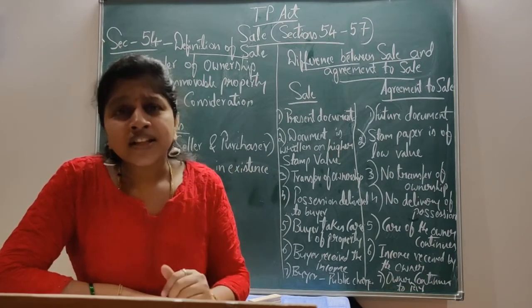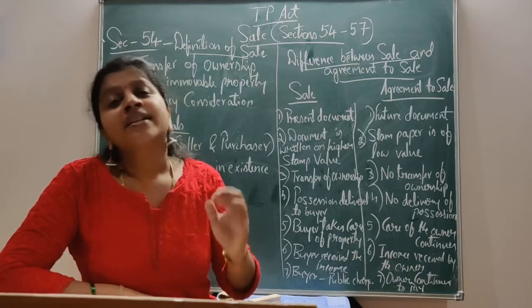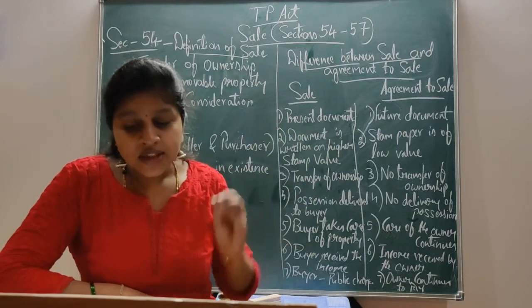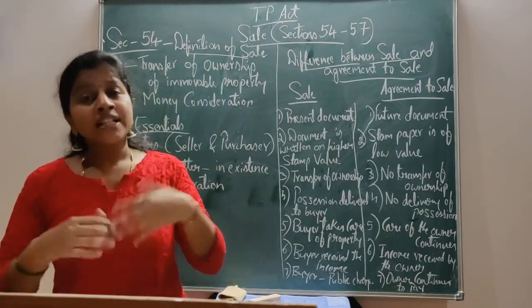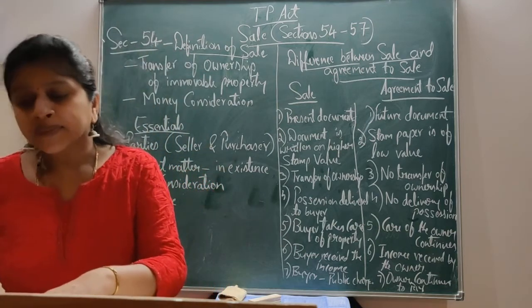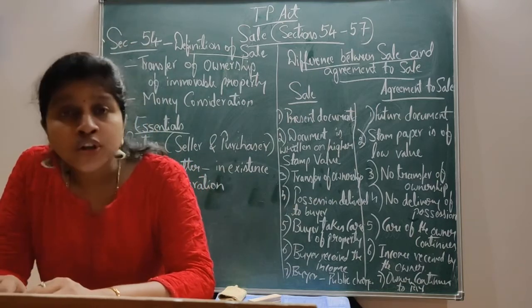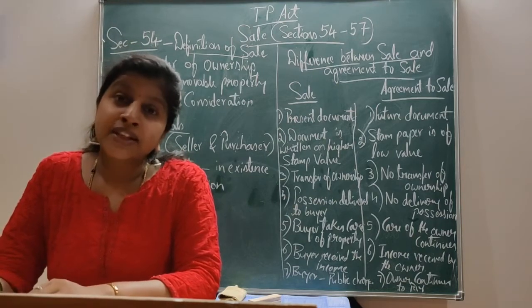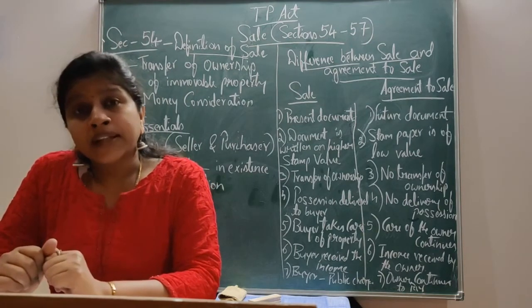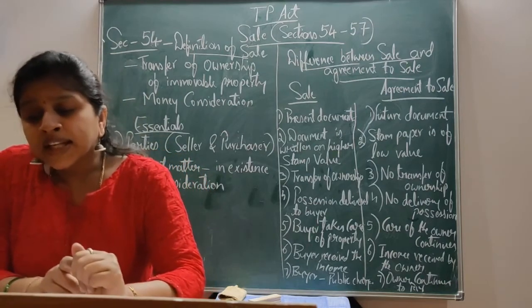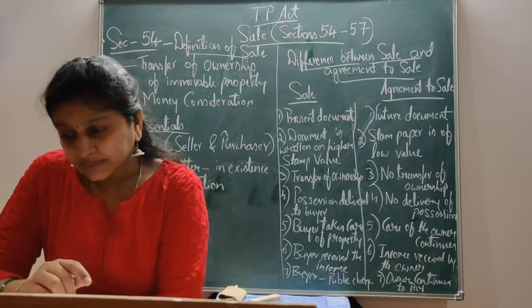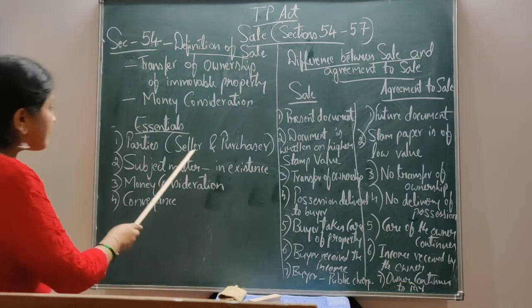Section 6 deals with what kind of properties are transferable and the exceptions. So, your property must be transferable property under the meaning of section 6 of the Transfer of Property Act. Here, a minor is not competent to contract, but is a competent purchaser. A sale in favor of a minor is valid. Seller and buyer may be either human persons or juristic persons. This is the first essential, that is, the parties.